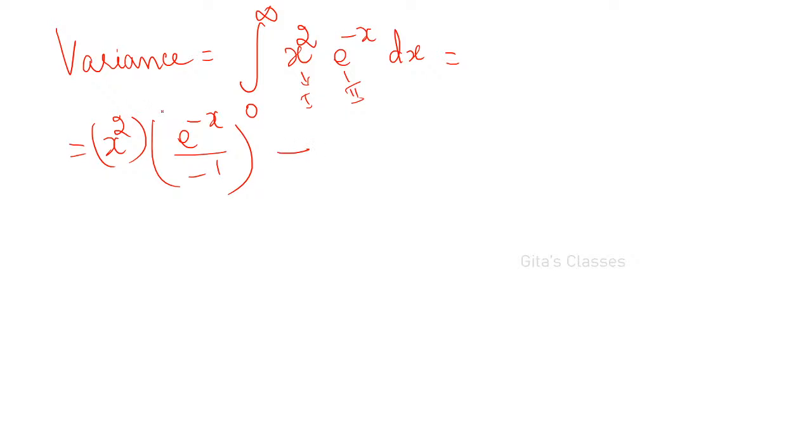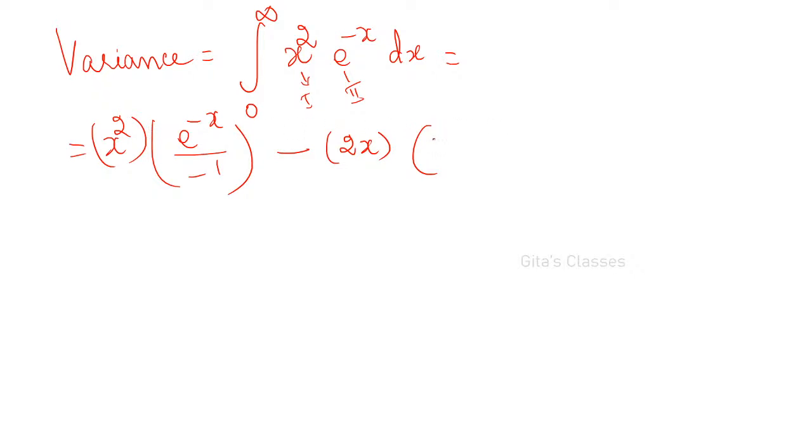Then keep on differentiating the first function, and keep on integrating the second function. So x squared, if you differentiate, 2x. Again, keep on differentiating the first bracket, keep on integrating the second bracket.